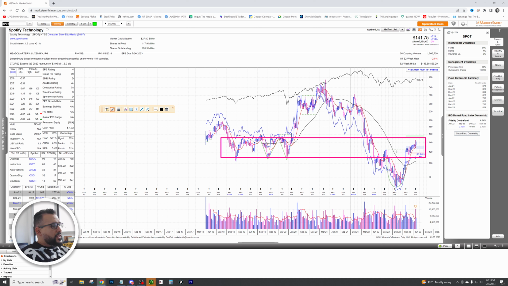So with that said, obviously all the investment decision is on you guys. Make sure you do your research, but Spotify is something that I am looking to invest in the long term as well.